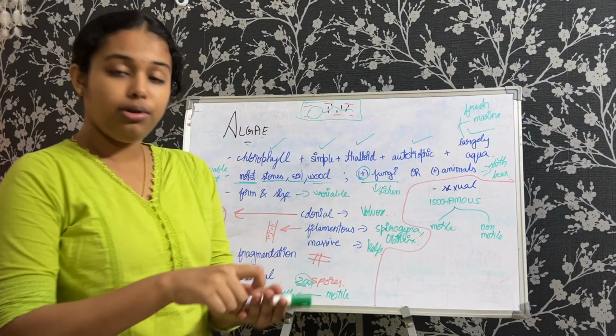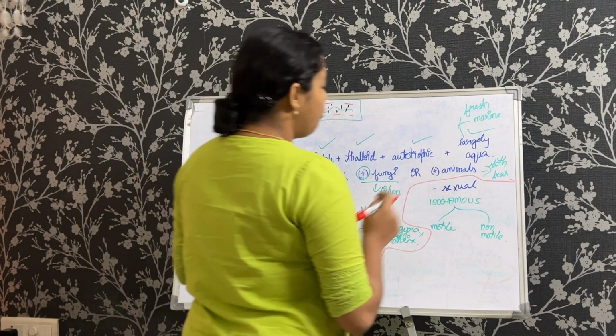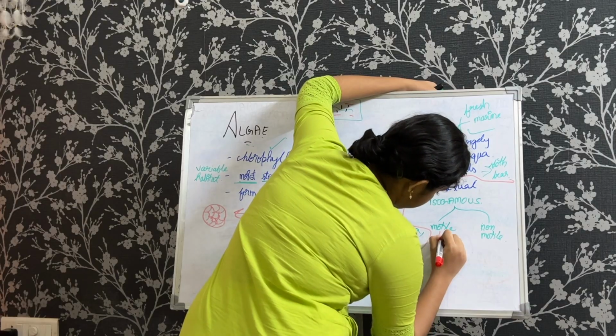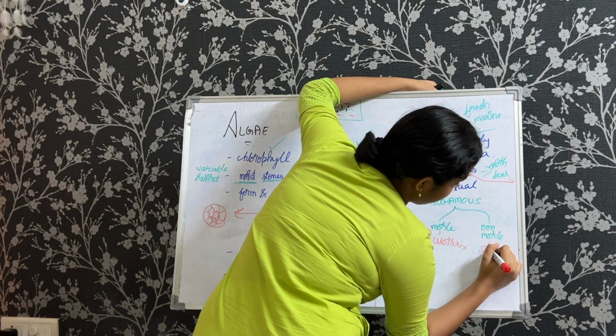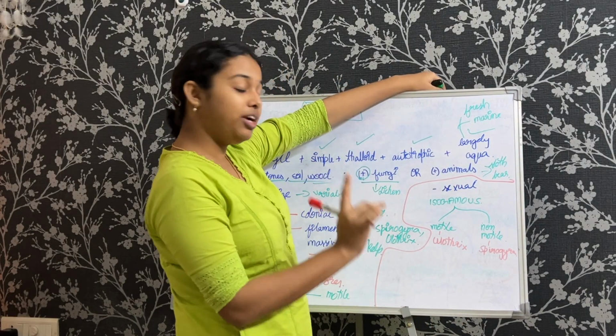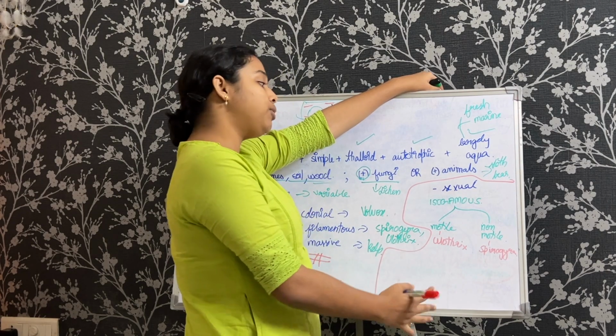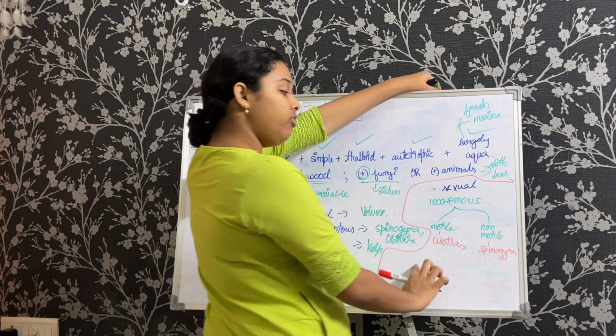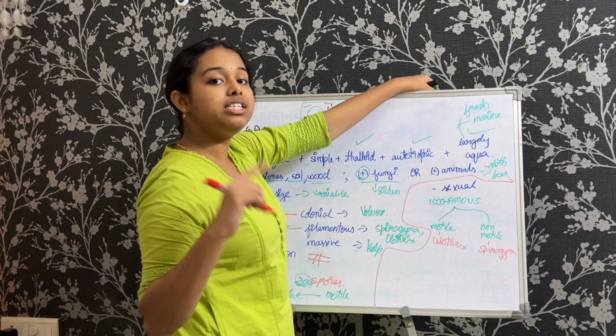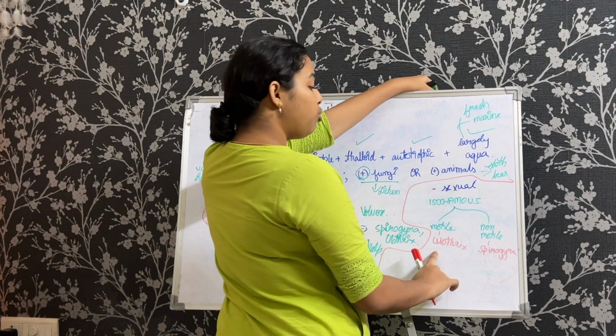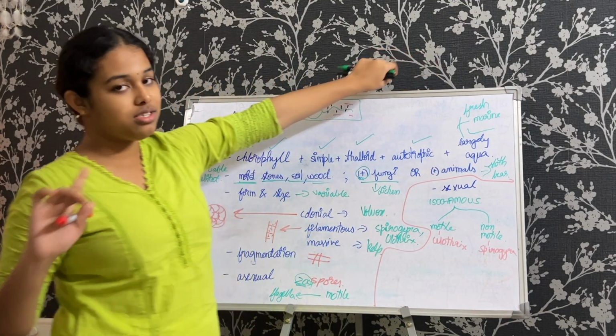They have given examples for each, so please note them down. For motile, we have Ulothrix. And for non-motile, we have Spirogyra. Both of them are filamentous, true. And both of them reproduce sexually, true. Both of them reproduce with gametes having similar size, true. But their gametes are not both motile.